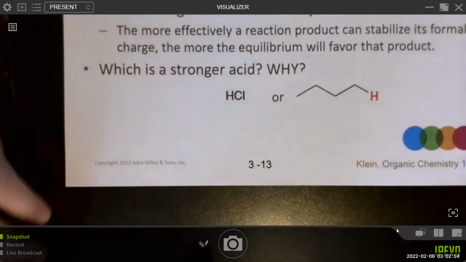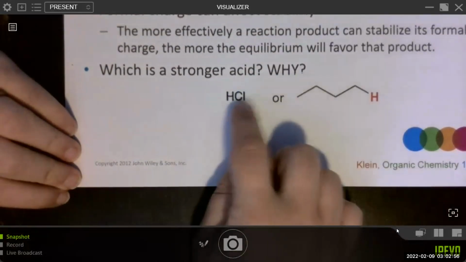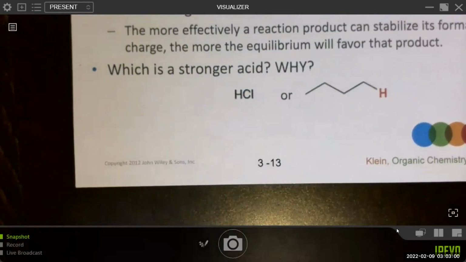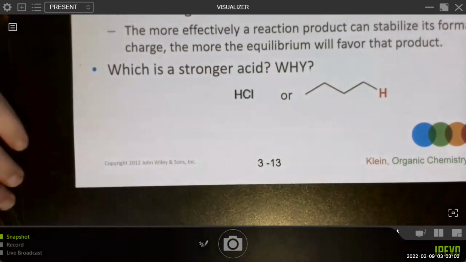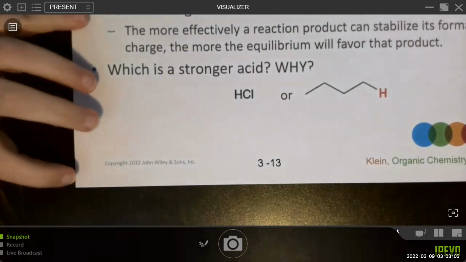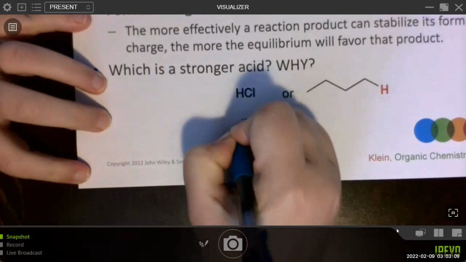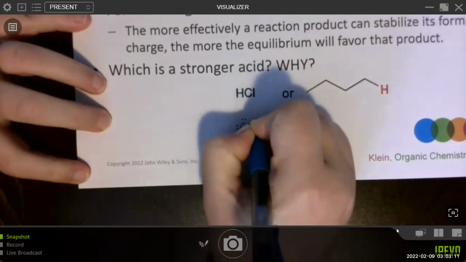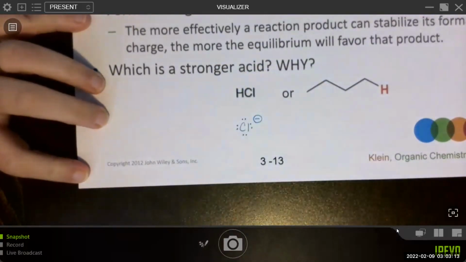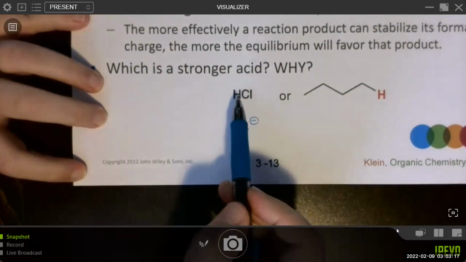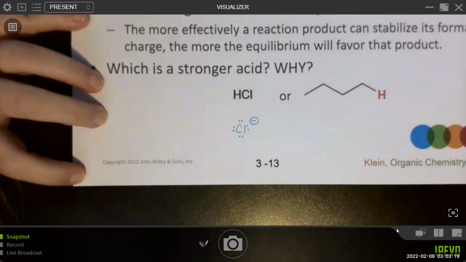So when you're trying to figure out which is more acidic by qualitative analysis, what I want you to do is not consider the structure of the acids themselves, but consider the structure of the conjugate bases of those acids. In order to draw the conjugate base, we need to remove the proton but leave the electrons in the bond behind.